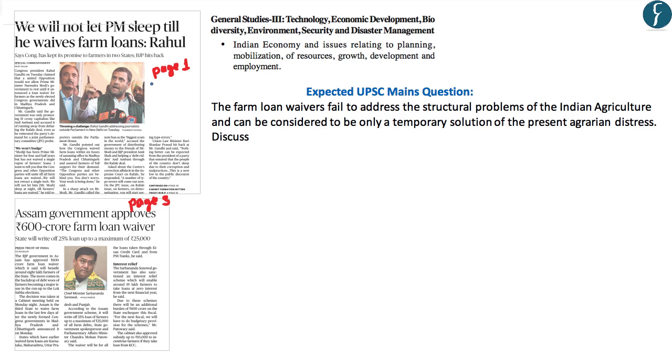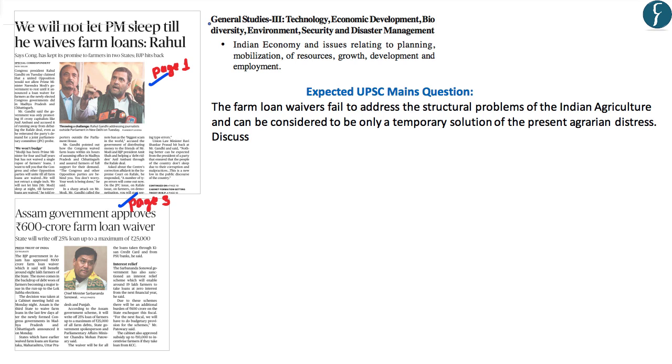Now these two articles appear on page number 1 as well as page number 3. These two articles basically deal with the farm loan waivers. Even though these articles are political in nature, as a civil service aspirant, you should be aware of the fact that the farm loan waivers are at best a temporary solution to solve the present agrarian distress. And more importantly, the farm loan waivers not only hurt the Indian economy, but also have an adverse impact on the creation of capital assets in Indian agriculture.